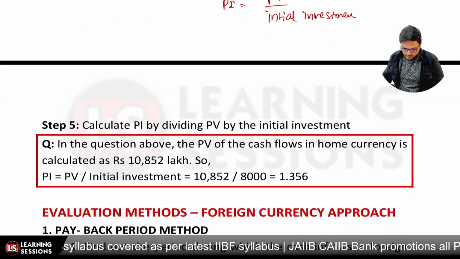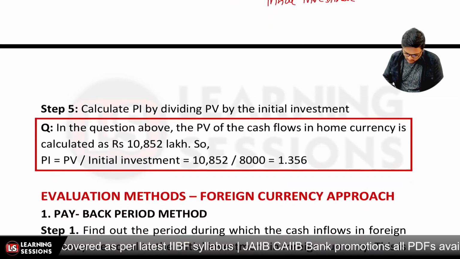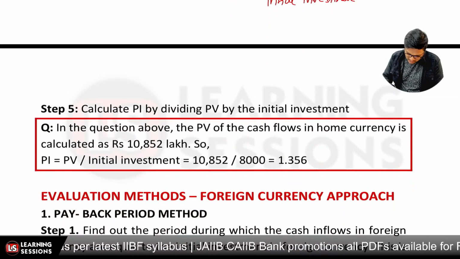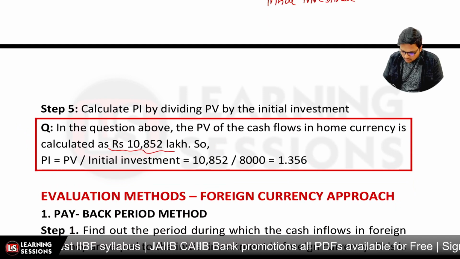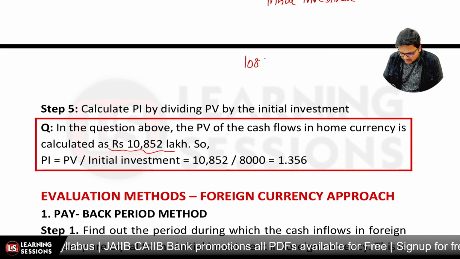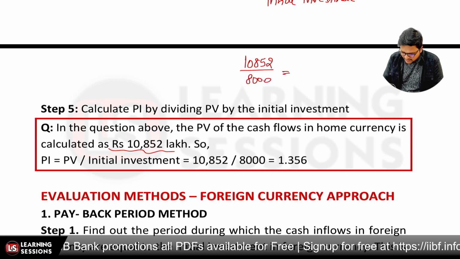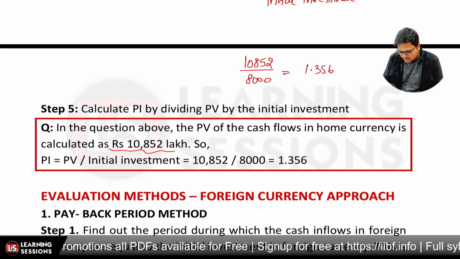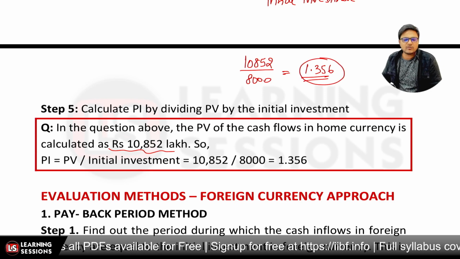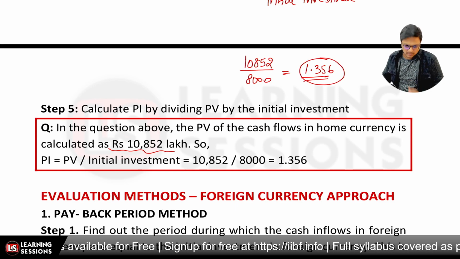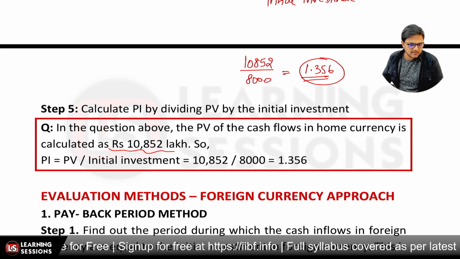So in the previous question, we were already provided that the present value was 10,852. The initial investment is 8,000. So what will be the profitability index? It will be 10,852 divided by 8,000, and it came out to be 1.356, right? So this is how we can calculate the profitability index using the home currency approach.